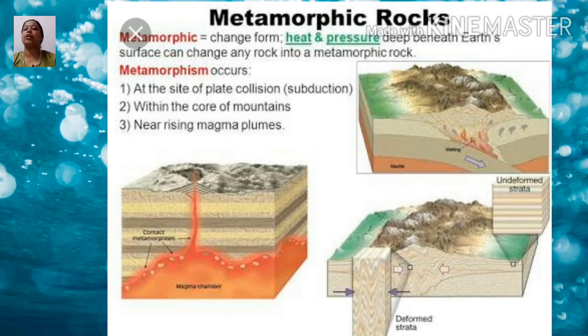Such rocks are called the metamorphic rocks. We can say the metamorphic rocks are the changed form of the igneous and sedimentary rocks.